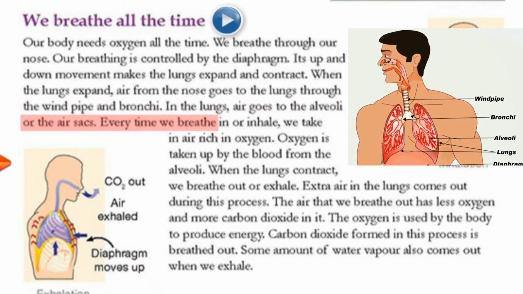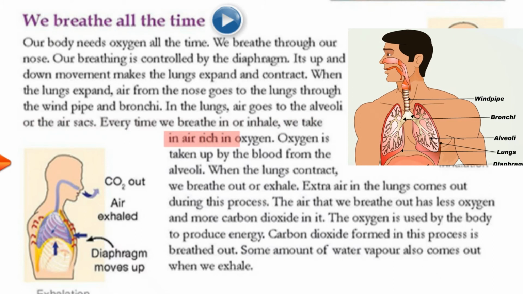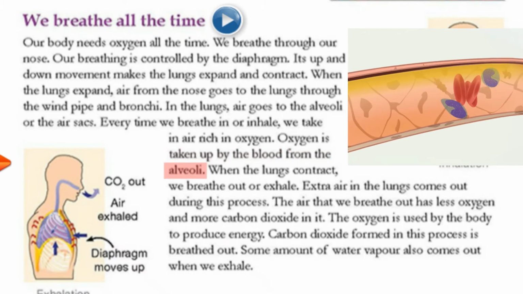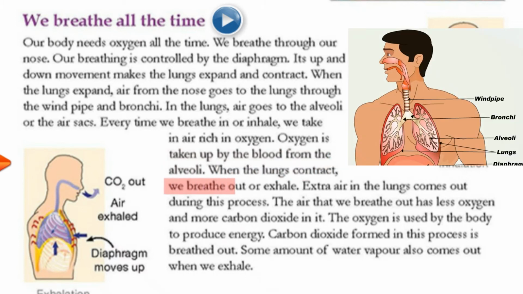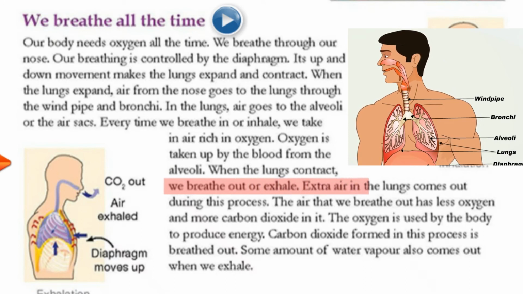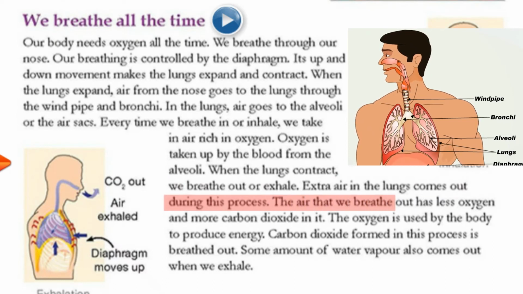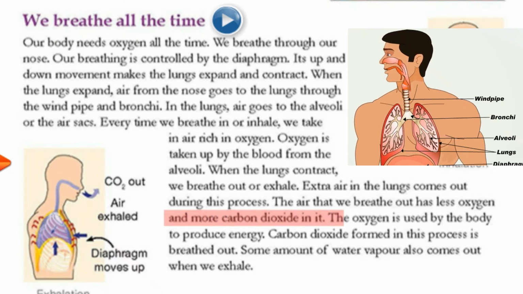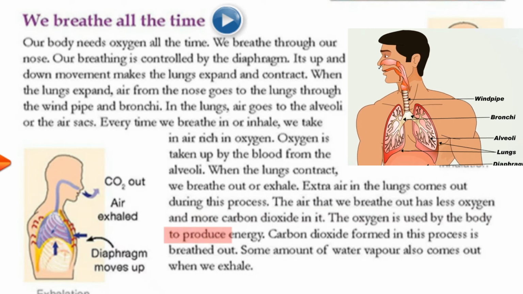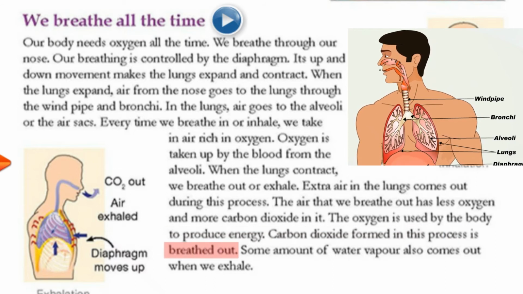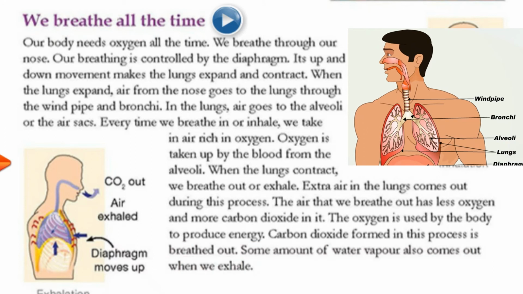Every time we breathe in or inhale, we take in air rich in oxygen. Oxygen is taken up by the blood from the alveoli. When the lungs contract, we breathe out or exhale. Extra air in the lungs comes out during this process. The air that we breathe out has less oxygen and more carbon dioxide in it. The oxygen is used by the body to produce energy. Carbon dioxide formed in this process is breathed out. Some amount of water vapor also comes out when we exhale.